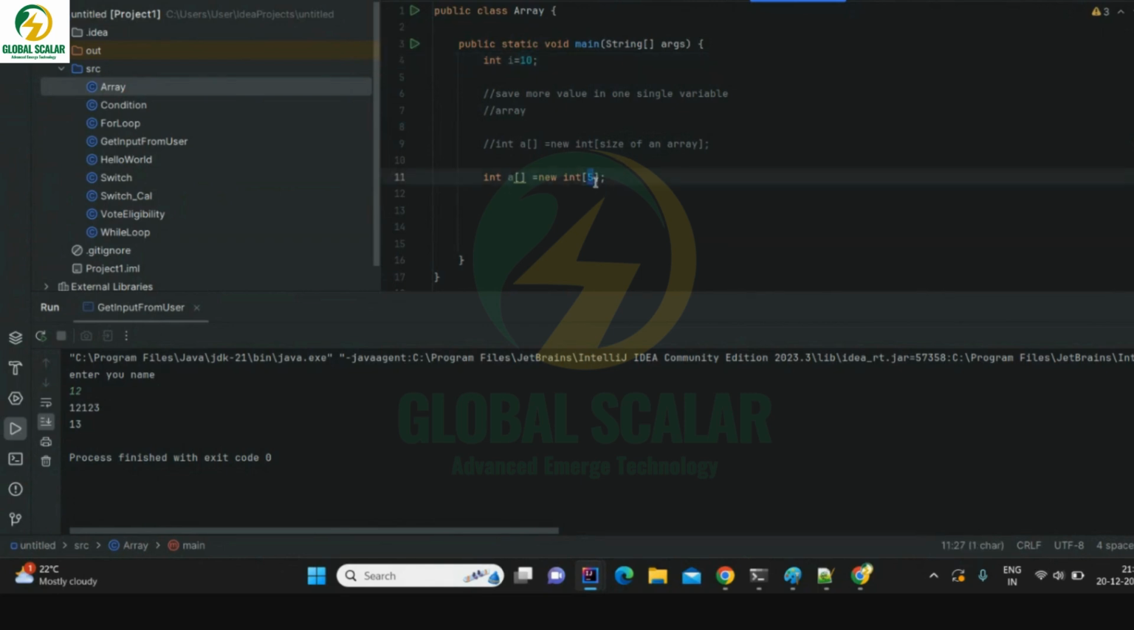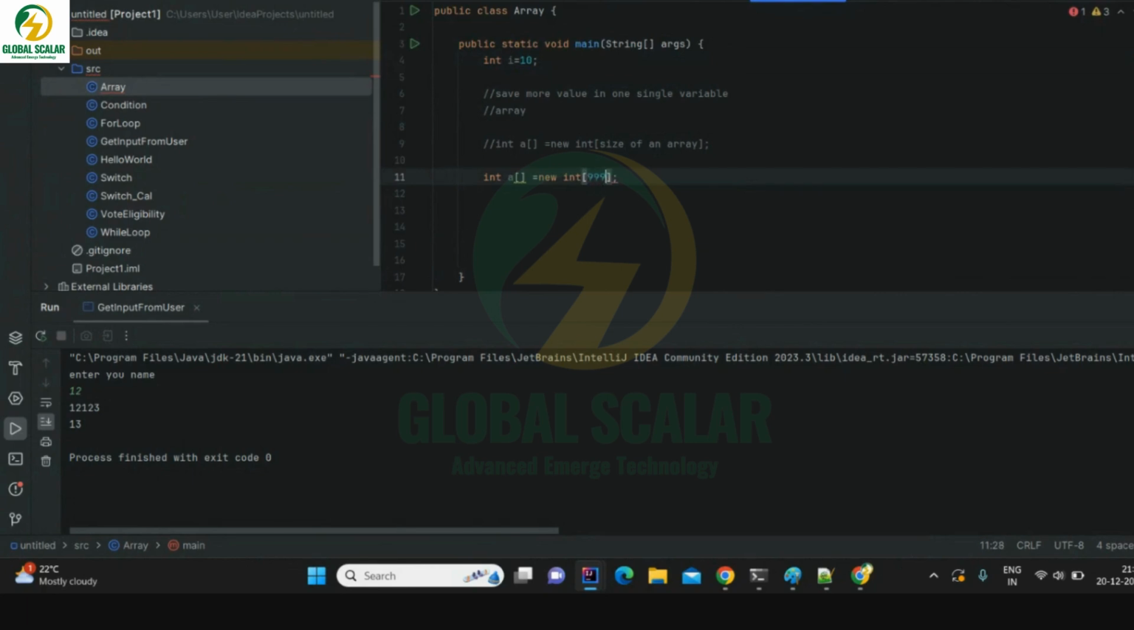If we want to give infinity numbers, can we write infinity there? No, we have to mention the size. We have to define the size. It cannot be created without any number. See, you are getting an error saying, hey, array initializer expected. It means it's saying we cannot use infinity. There is nothing like that here.